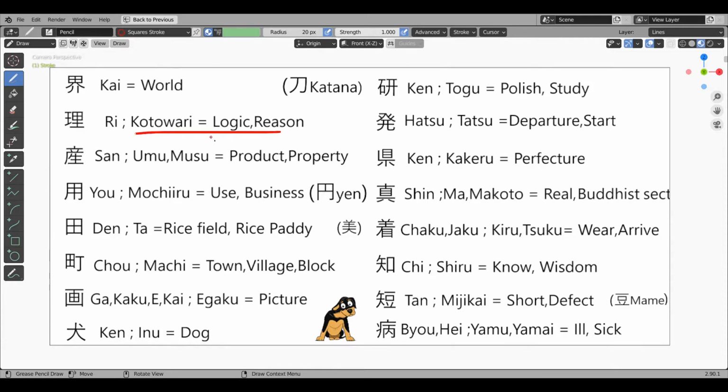Kotowari kanji. This kanji means logic, reason, truth, justice, etc. This has two radicals. The first radical is the king radical and the second radical is ri, which means a village or measure of land. Both these radicals have almost nothing to do with the meaning, except that the king dispenses justice to the subjects.